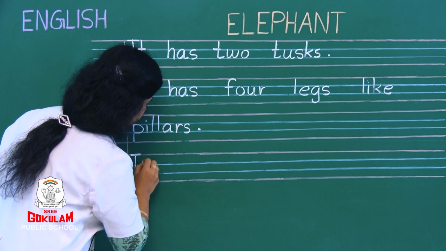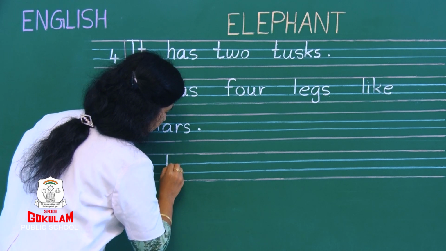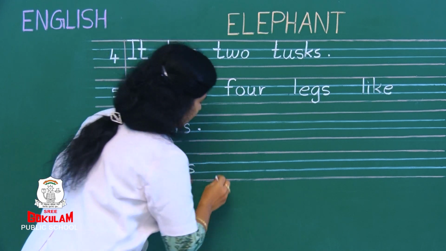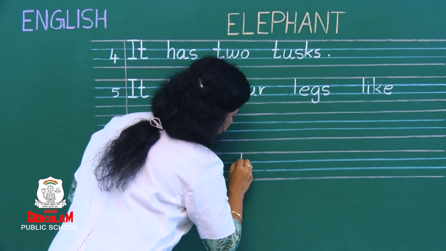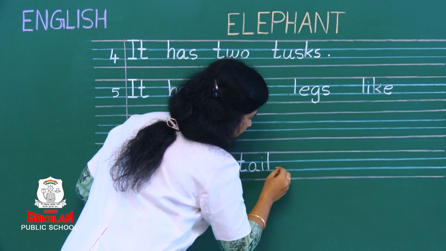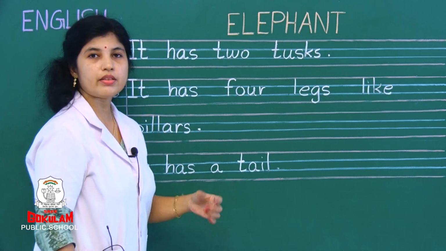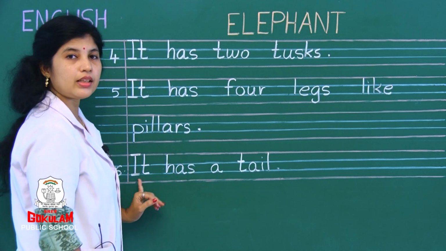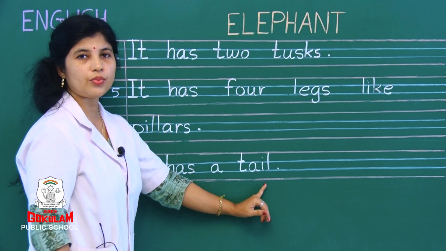It. It, one finger gap, and write has, one finger gap, a, tail. And put a full stop. We have finished the sentence. Right children? So see here, what did we write? It has a tail. Did you finish writing?